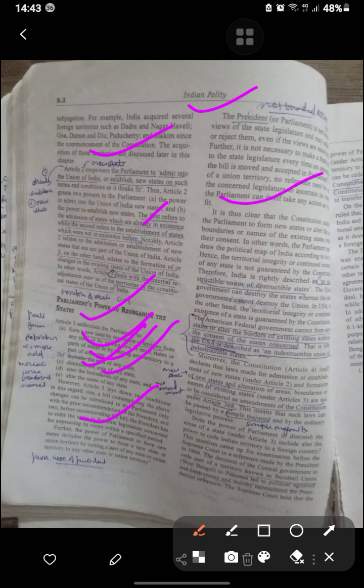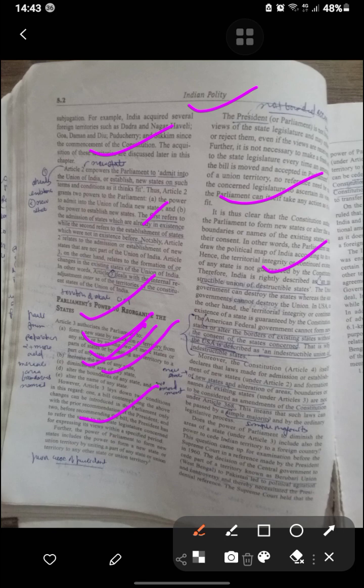Parliament may form a new state or alter the boundaries of an existing state. In other words, Parliament can draw the political map of India; the territorial integrity of the states is not guaranteed by the Constitution. Therefore, India is rightly described as an indestructible union of destructible states. So destructible states are there, but we can't destroy the center.